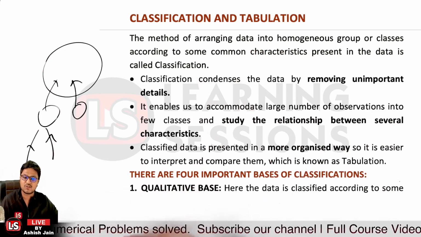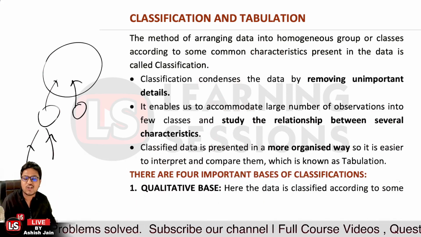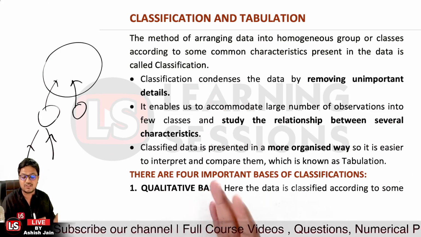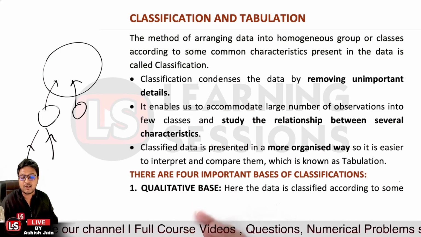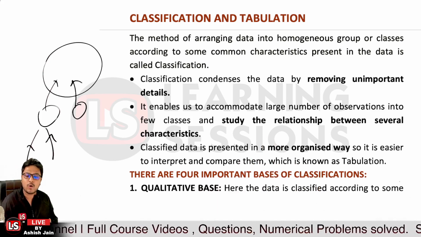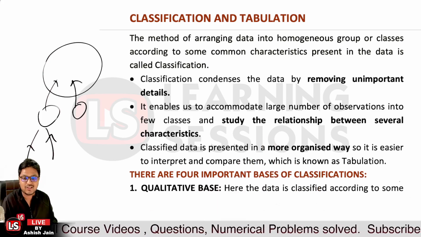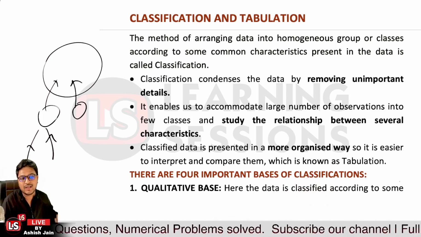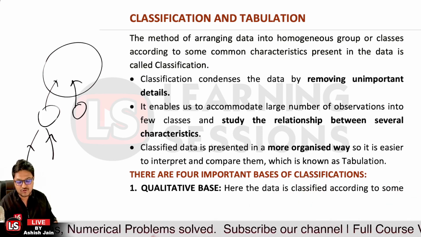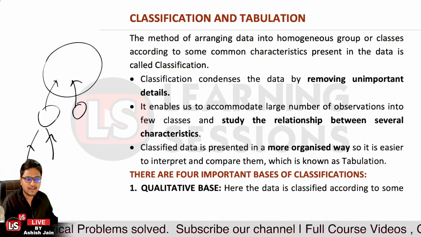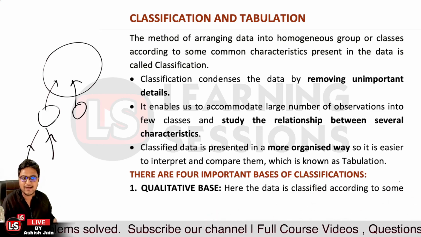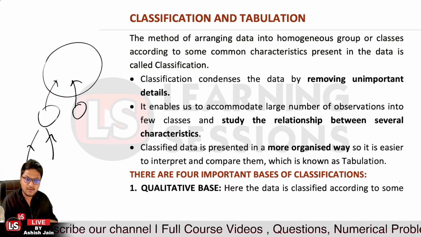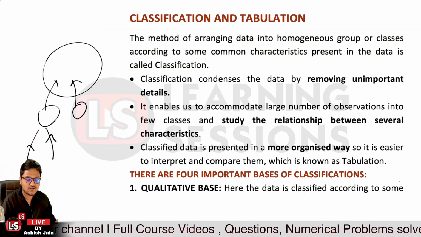Like previously we collected the data based upon age and gender, and after that based upon the behavioral pattern of the data, we basically did what? We condensed the data, and it would be quite easier for us to manage the shorter length of data. And classified data is presented in an easier way, and that easier way is to tabulate the data, putting the data into a table in the form of rows and columns, where we can have the relationships between the data very precisely and very easily. So that's related to tabulation.